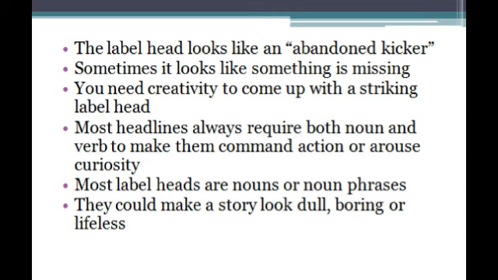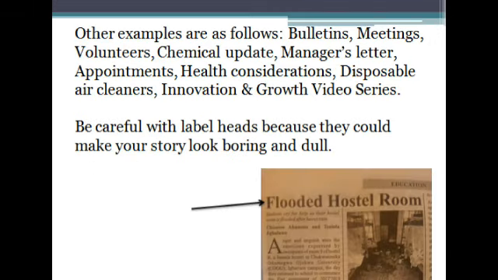So label heads can be used for feature stories, but one has to be careful while using label heads because they make stories look dull. That's why you have to be careful when using them. You need to make them a bit creative. So if you look at the examples we have here, you will understand that there may be need to make a label head more creative to make readers want to read the story.